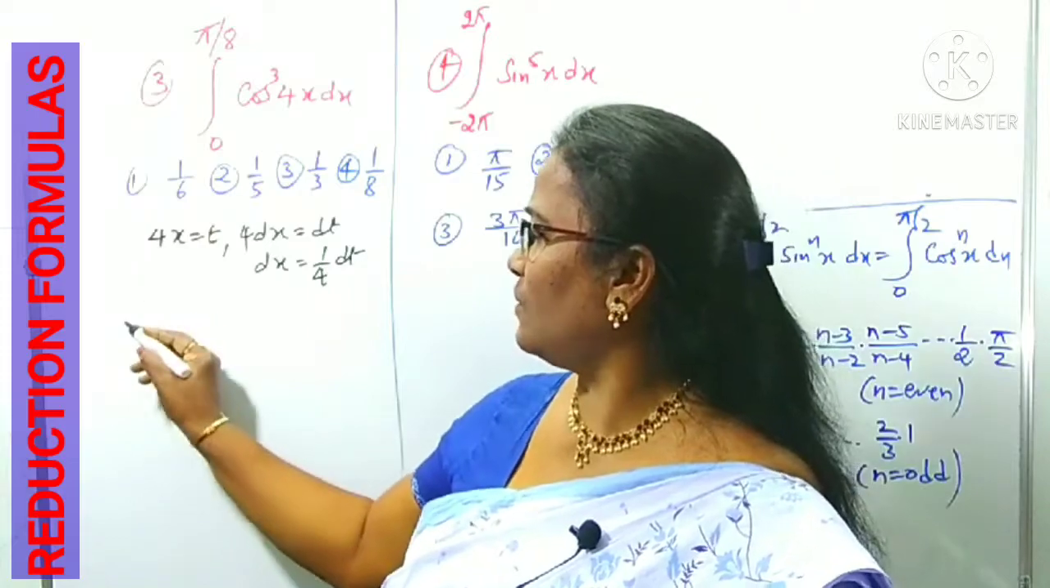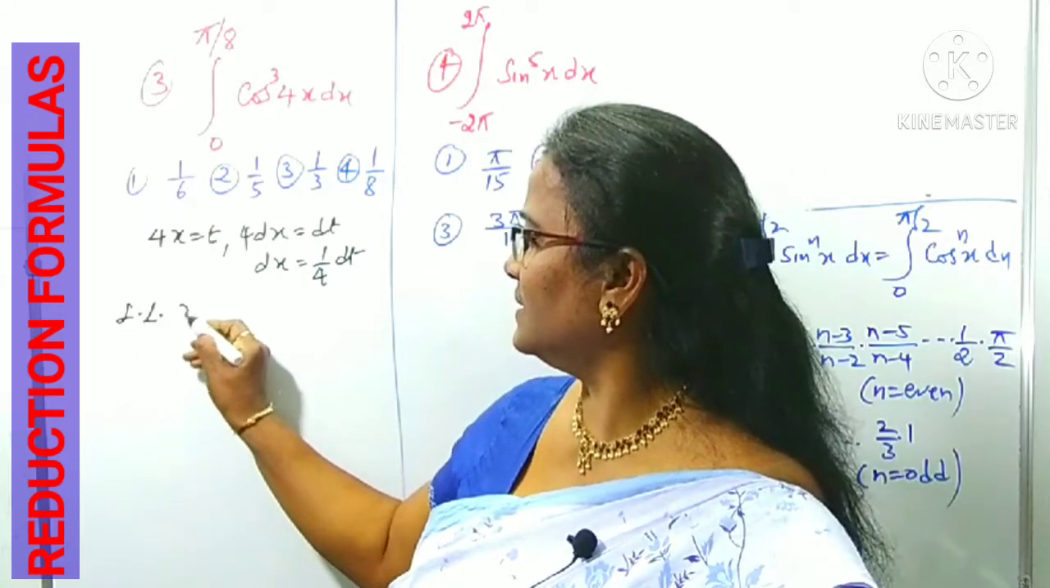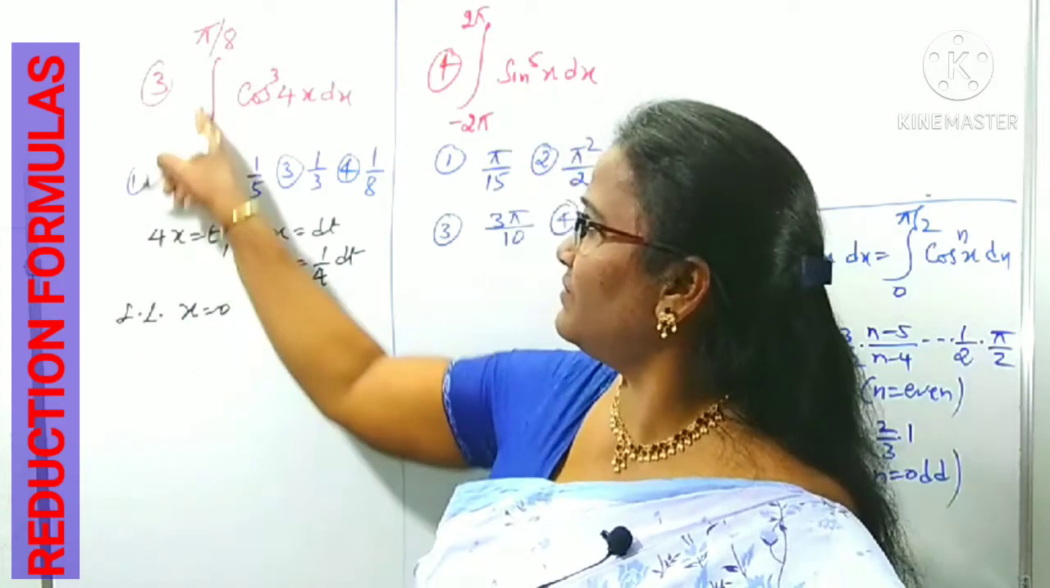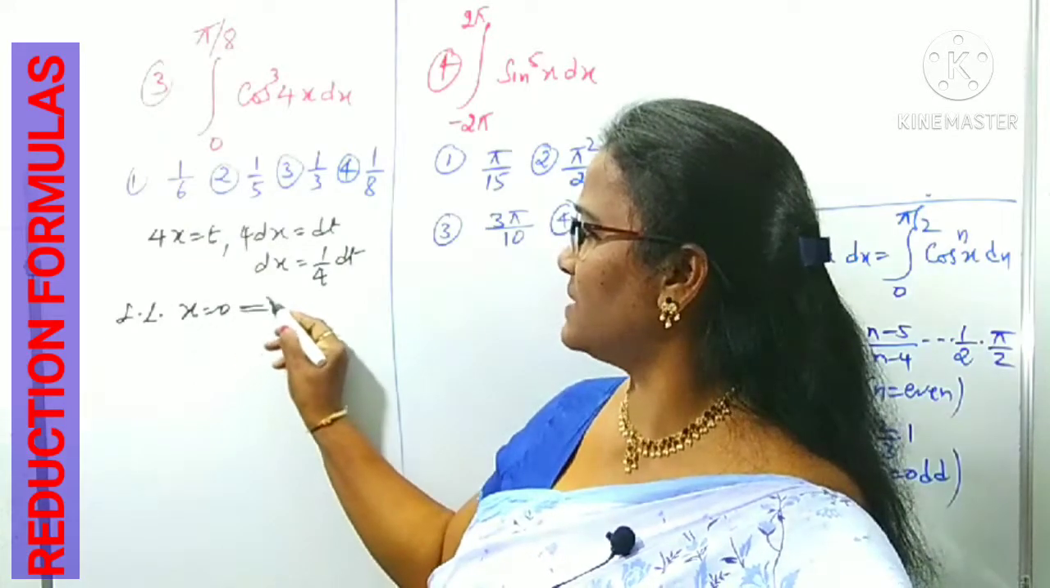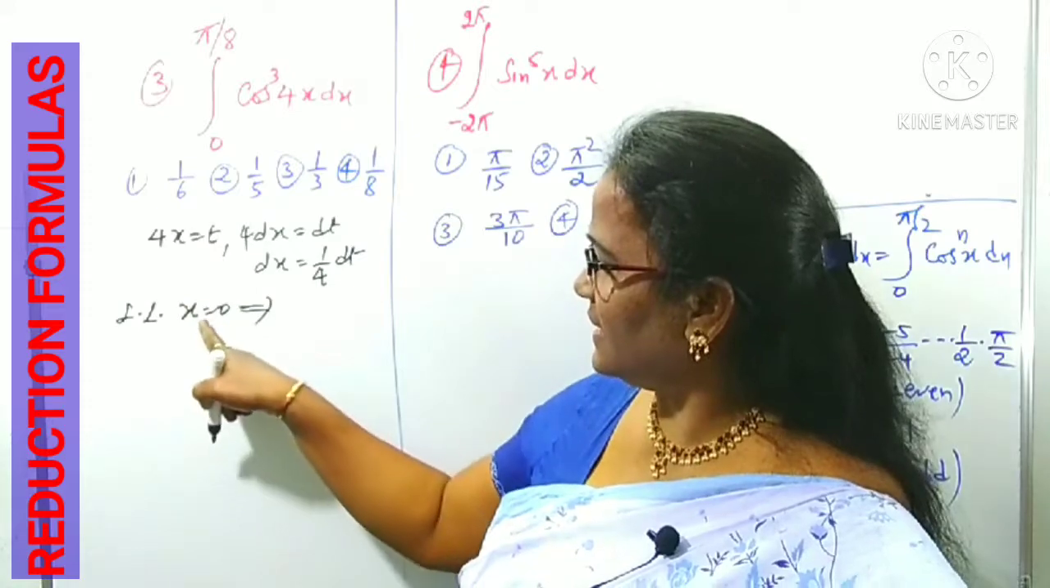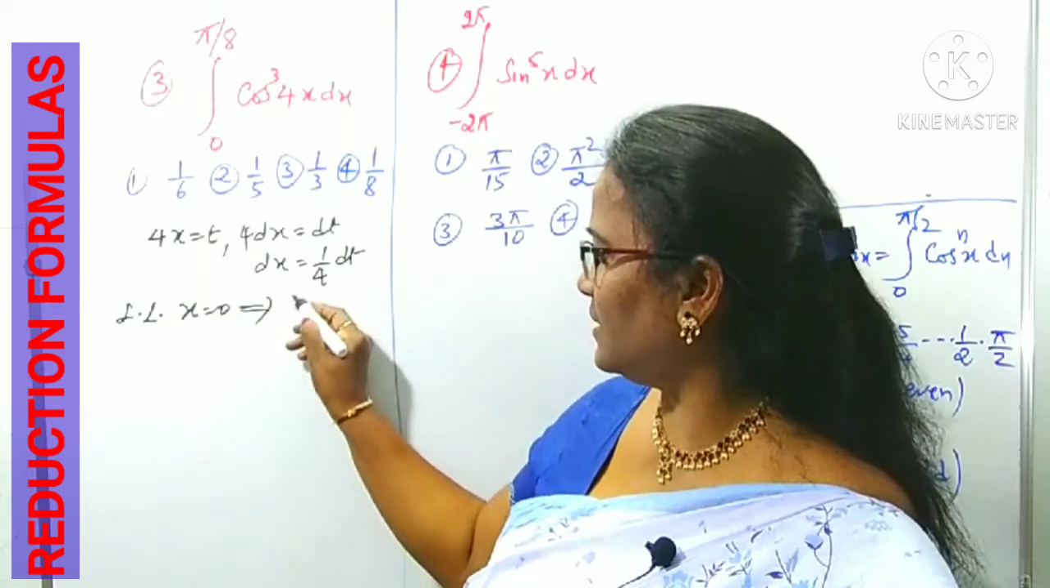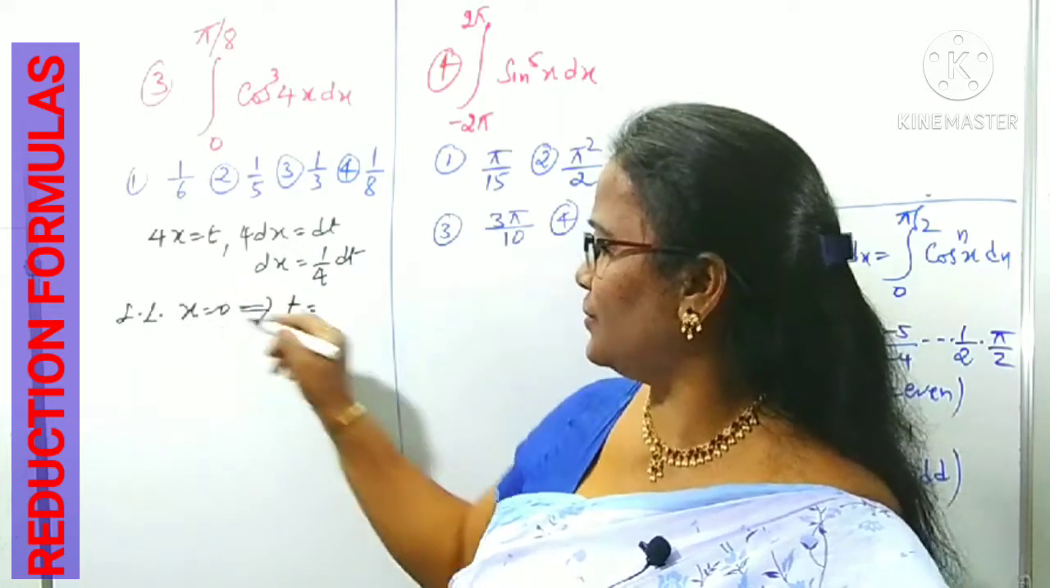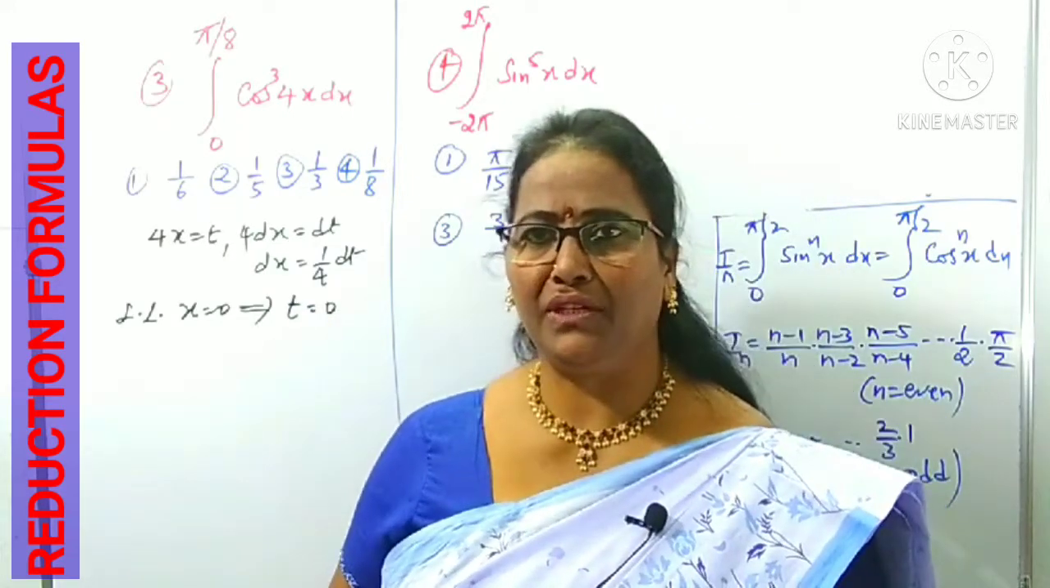What is the lower limit of x here? 0. These are limits for x function, but we need them in terms of t function. What is our substitution? 4x is t. Take x as 0 here. Automatically you get 4 into 0, which is 0 only. So what is the lower limit of t?